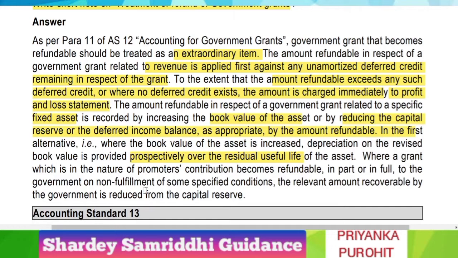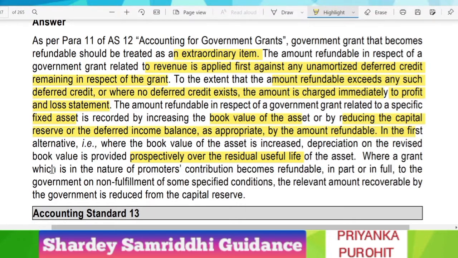Where a grant which is in nature of promoter's contribution becomes refundable either in full or in part to the government on non-fulfillment of some specified conditions, the relevant amount recoverable by the government is reduced from the capital reserve, that is, the entry is reversed.